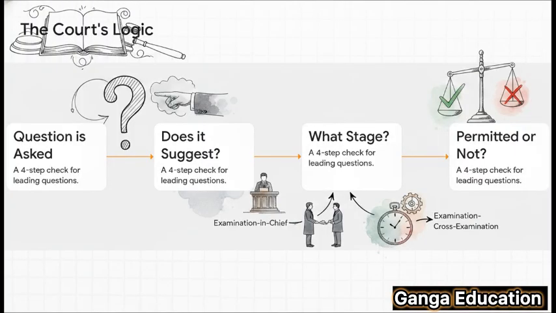This flowchart is a great way to visualize how a judge thinks about this. It's like a mental checklist. So, step 1, a lawyer asks a question. Step 2, the judge thinks, does this question suggest the answer? If yes, then boom, it's a leading question. Step 3, then the judge considers the context. Are we in examination in chief or cross-examination? And that leads to the final decision in step 4. Is this question permitted or not?